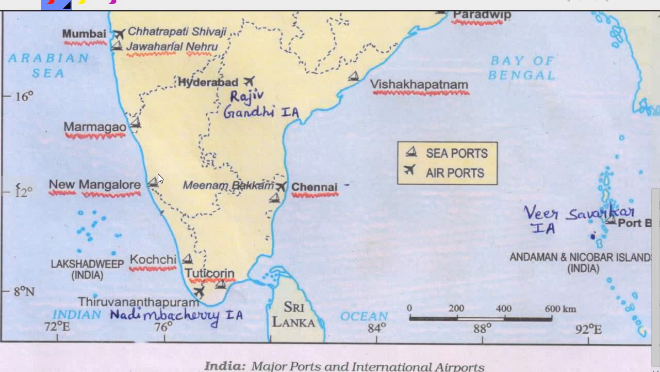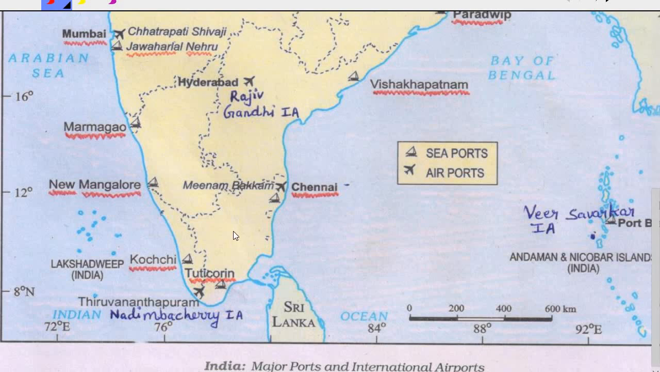The next one is the New Mangalore Port. Where is it located? It is located in Mangalore, Karnataka. This is the state of Karnataka. And it is located just near the border of Karnataka with Kerala. I think it is also very easy to learn. Just near the border of Karnataka and Kerala, it is the New Mangalore Port.